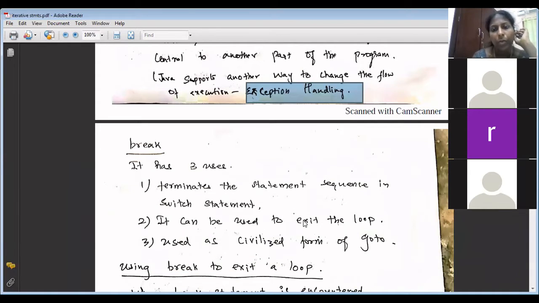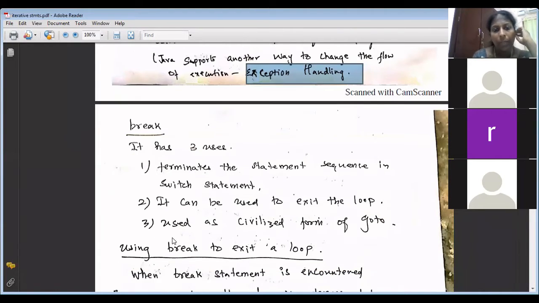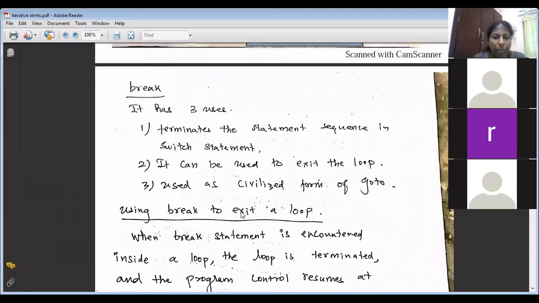It can be used to exit any loop. If you write break within any loop, you can exit it. Then it is used as a civilized form of goto. Civilized form of goto means a good form of goto. Since goto is not advisable to be used, you can use break. It is however rational compared to goto. Using break to exit a loop.